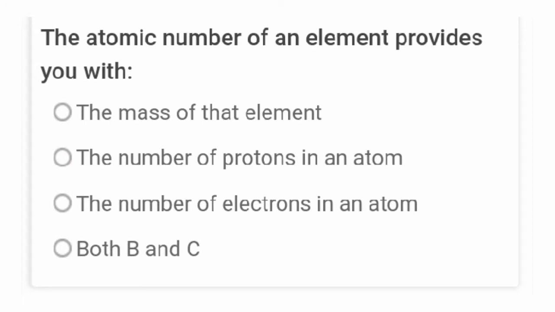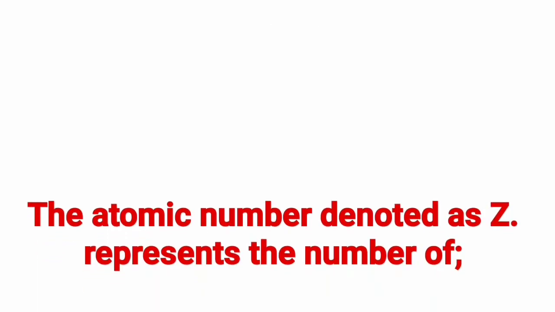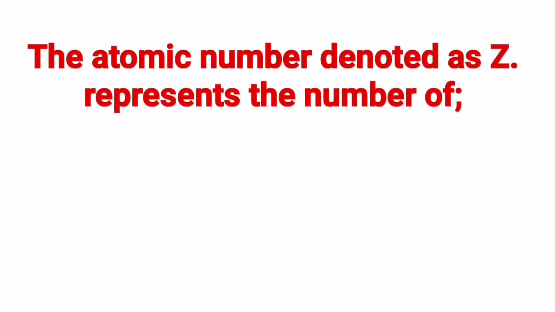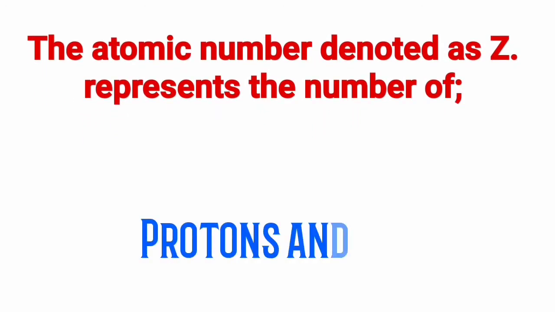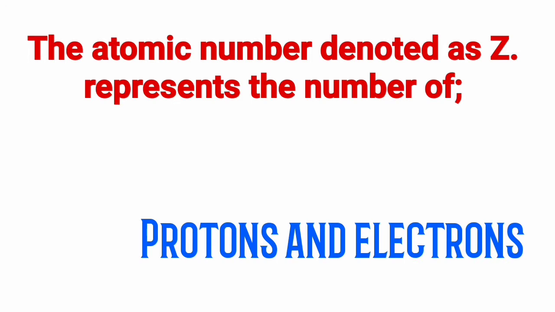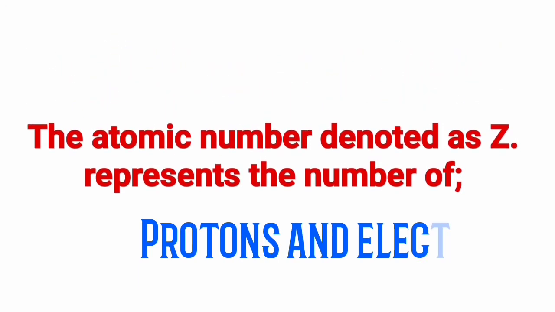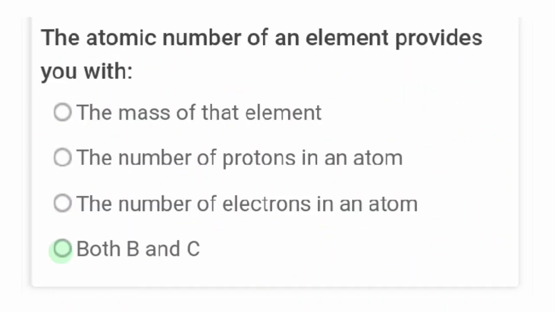The next question reads, the atomic number of an element provides you with... What do you think the answer will be from the options? Now, the atomic number denoted as Z represents the number of protons and electrons. So let's pick our answer. The answer here is both B and C. You can pause the video to confirm this answer.